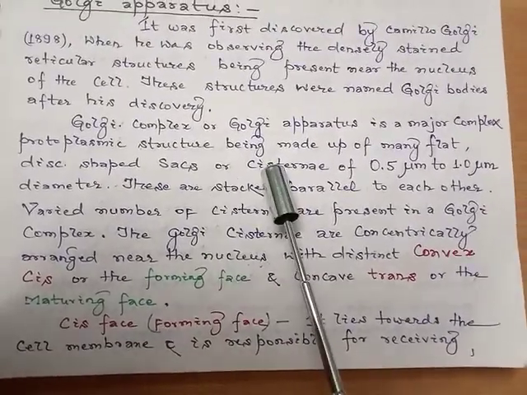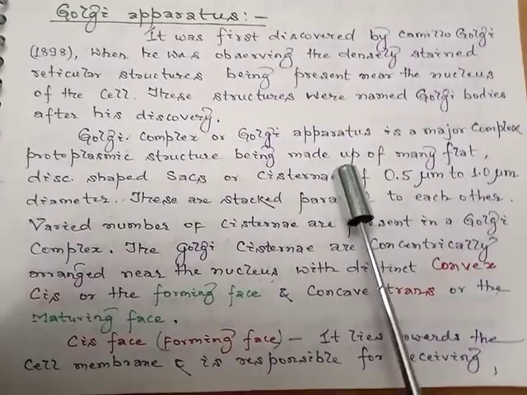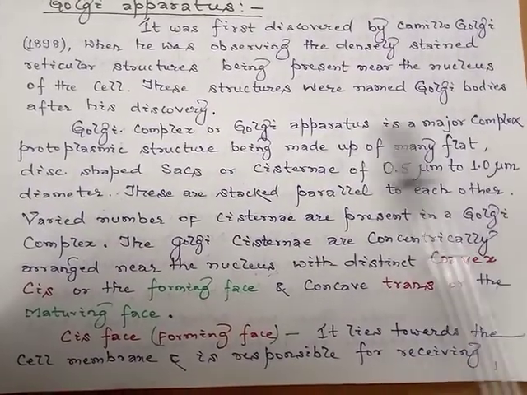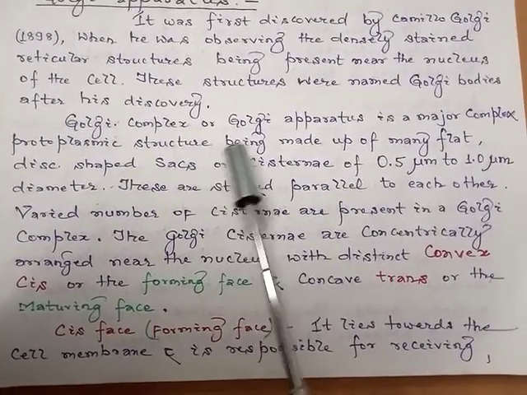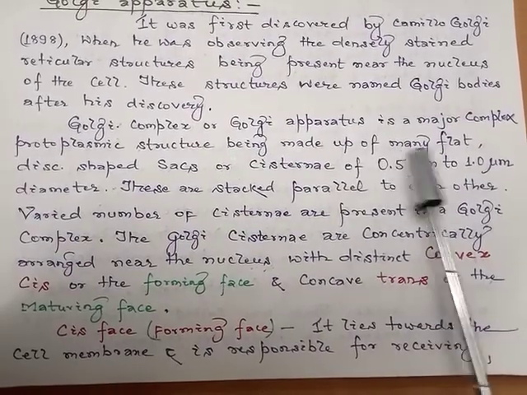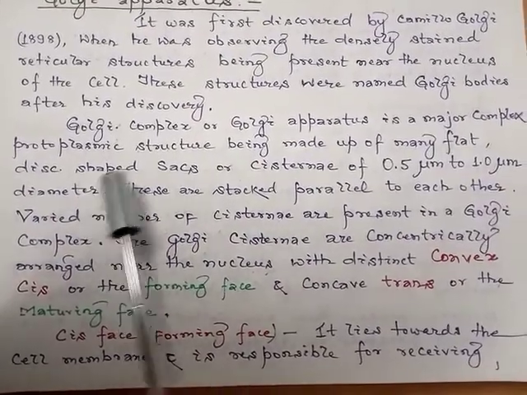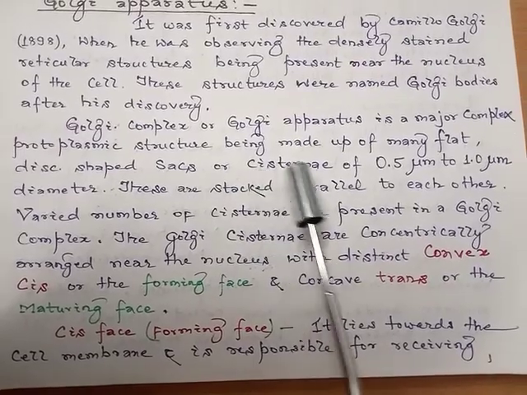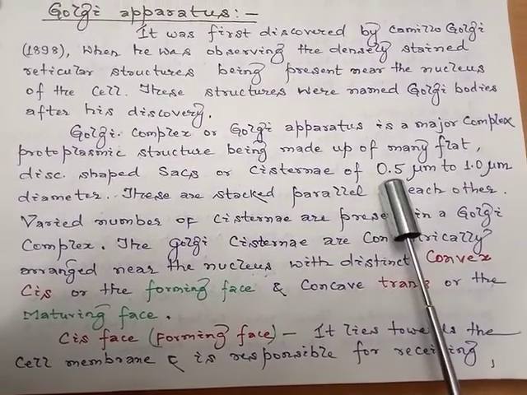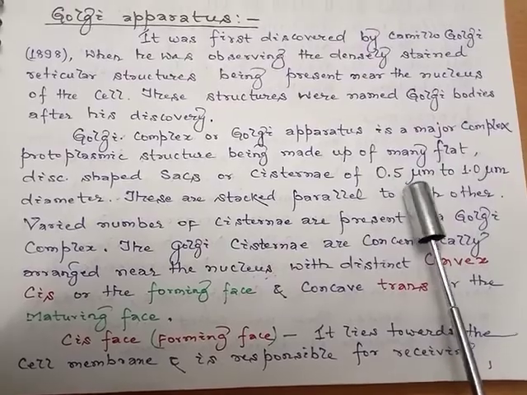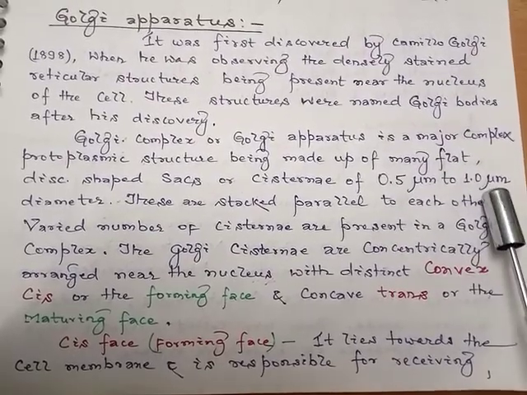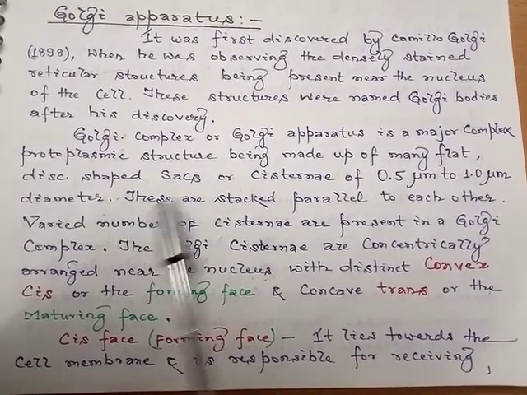So, the Golgi complex, also known as the Golgi apparatus, is a major complex protoplasmic structure made up of many flat and disc-shaped sacs or cisternae of around 0.5 micrometer to 1 micrometer in diameter.